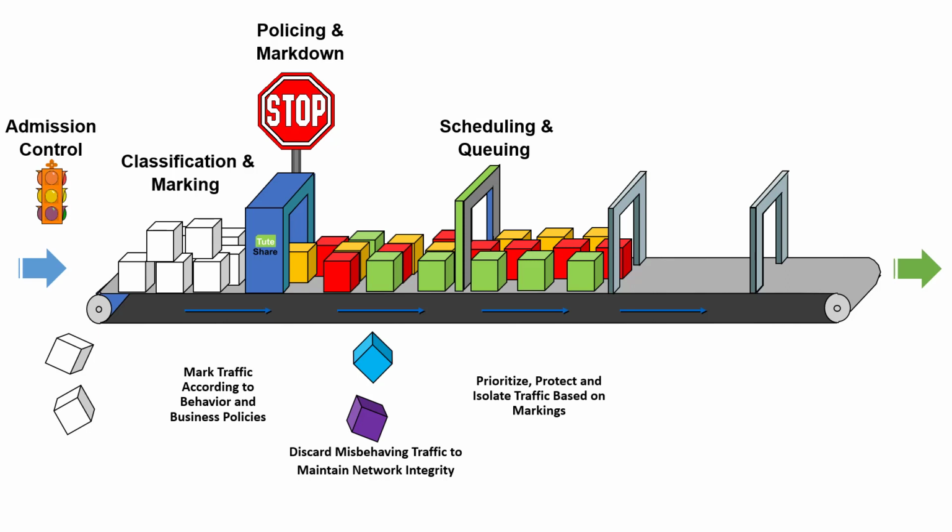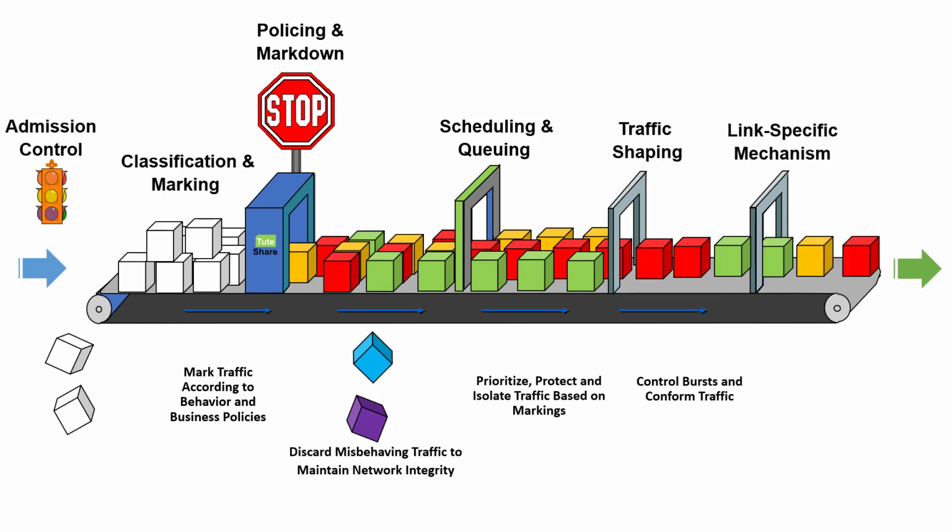Then normally in the egress interface, you will get the traffic shaping. Once traffic shaping happens with burst controlling and conforming the traffic which can be released to the egress interface with some link specification mechanisms, you will get traffic out from the egress interface. This is the sequence of the QoS operations.